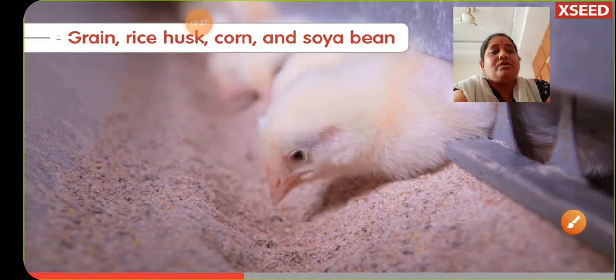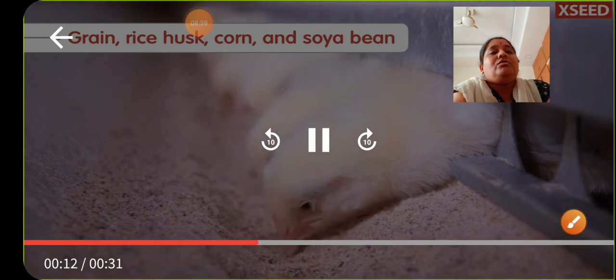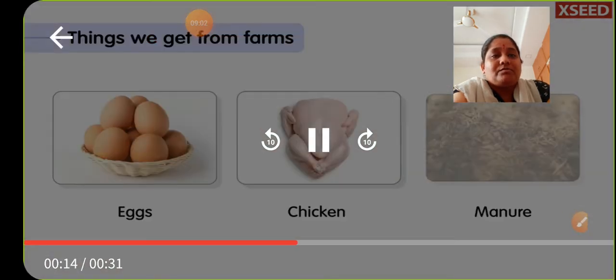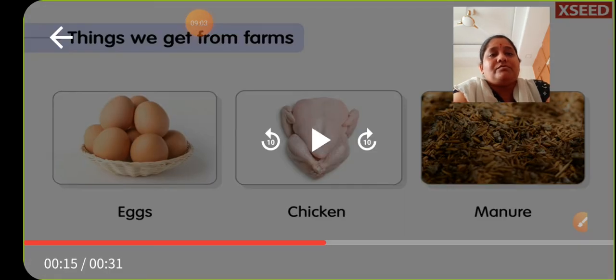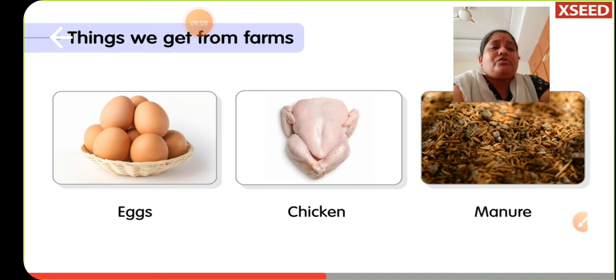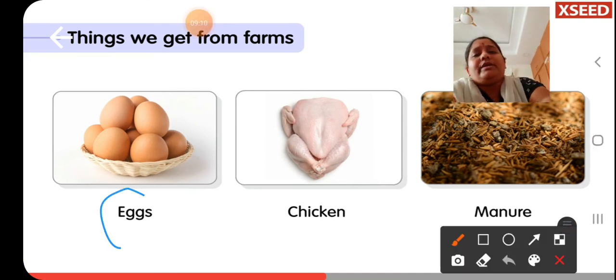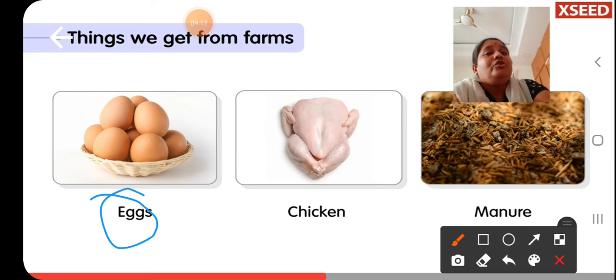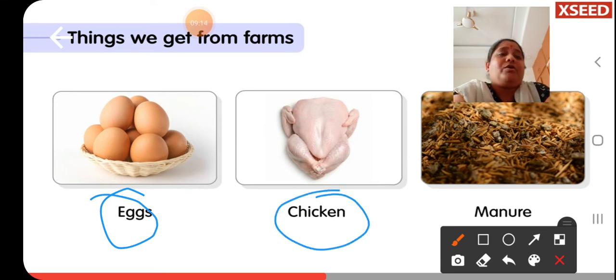Okay children, so now food. We get eggs. So from poultry farm, what we are getting? So definitely you know that you are getting eggs from the poultry farms. You are getting chicken from the poultry farms. Along with these eggs and chicken, even you are getting manure.